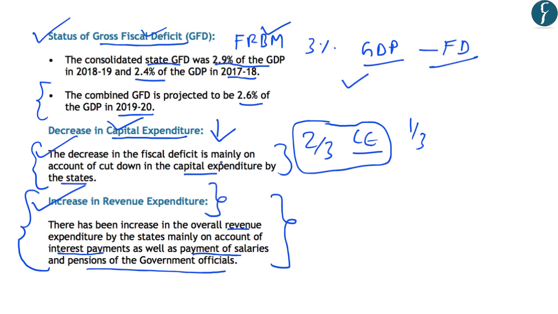Now, although the status of the gross fiscal deficit of the state governments is within the limit which has been set by the FRBM Act, there is a concern that the governments have been meeting these targets by decreasing their capital expenditures. And that is not a good sign for the Indian economy. And besides decreasing their capital expenditure, the revenue expenditure of the state governments is increasing day by day. And that poses a major concern for the Indian economy and the state finances.